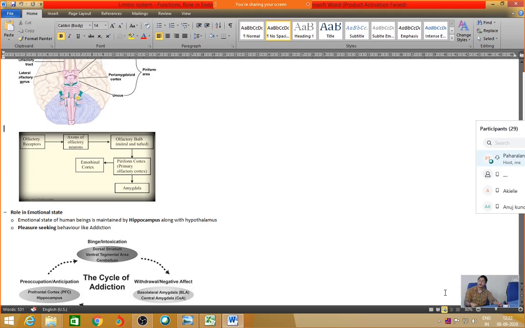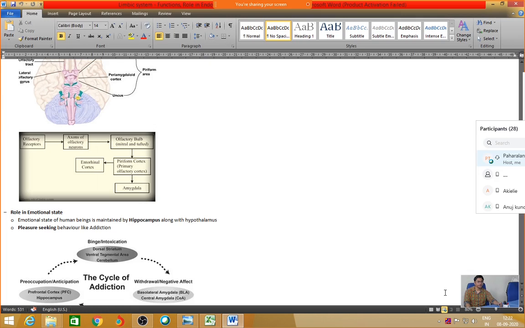You can see that the olfactory receptors send their axons, or the nerve cells, to the olfactory bulb, which again sends its information towards the piriform cortex, which is also known as the primary olfactory cortex. This goes into two parts: first for the emotional processing, and next for the memory enhancement. The emotional part is handled by the amygdala, while the memory part is handled by the entorhinal cortex. So these are the parts you're supposed to remember with respect to olfaction.